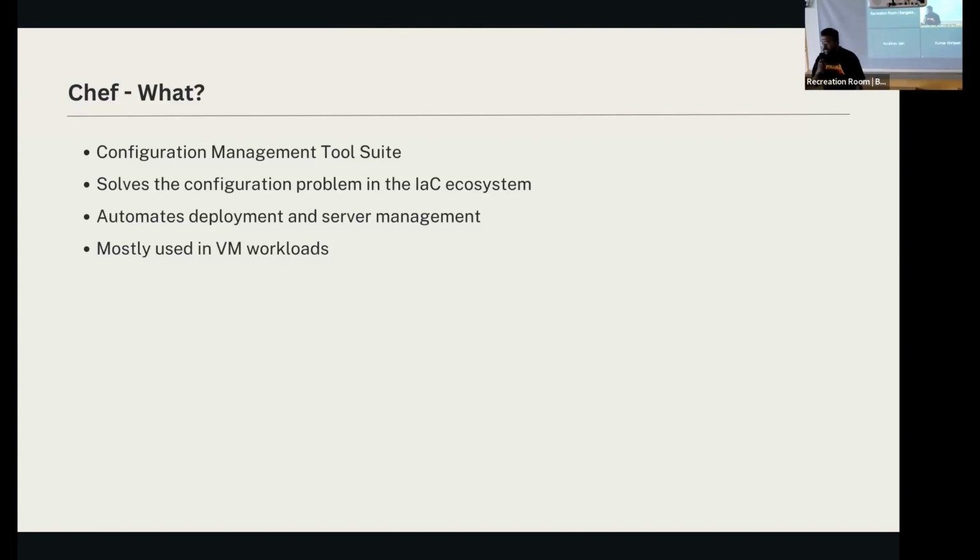So Chef solves the configuration part of the IaC ecosystem, while the provisioning part is handled by Terraform, CloudFormation, and other tools. The configuration part is handled by configuration management systems like Chef, Ansible, Puppet, etc. It also helps you automate deployment and server management. Let's say there are hundreds of deployments happening every day, and you cannot really perform deployments manually because it's a lot of infra.